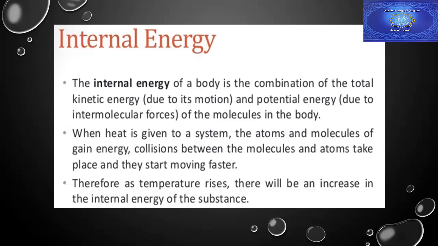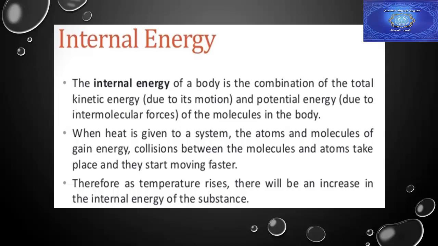When heat is given to a system, the atoms and molecules gain energy. Collisions between the molecules and atoms take place and they start moving faster. By increasing the temperature of the material, the molecules gain energy and their speed increases.